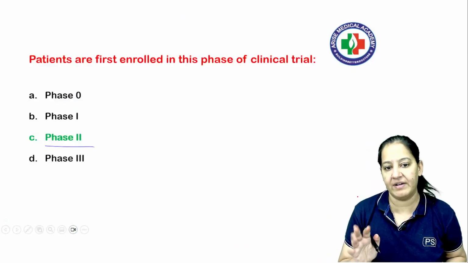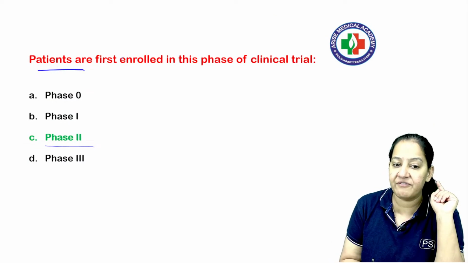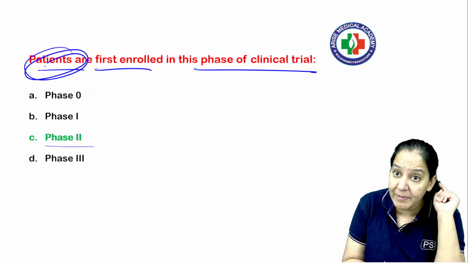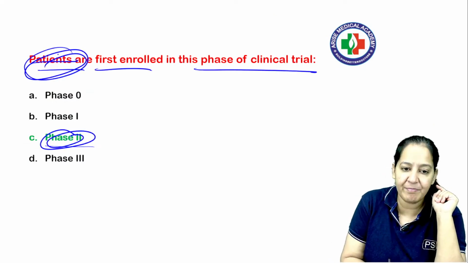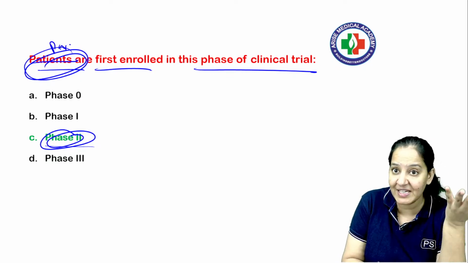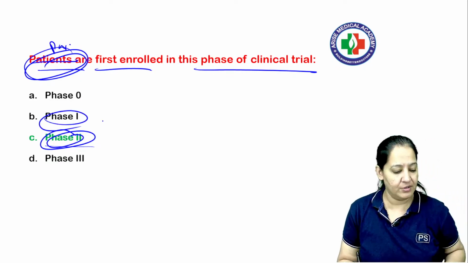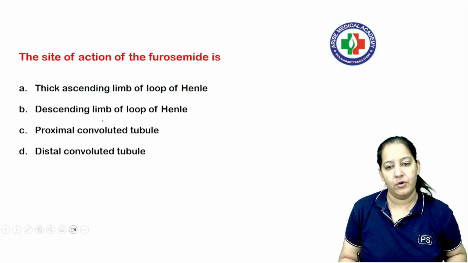Now read your question very well. They are asking you, patients are first enrolled in which phase? The first time patients will come in phase 2. And instead of patients, if they ask participants, the volunteers, the healthy individuals, it's phase 1. So that is the question. Got it? Can we go ahead? Okay, the next question.